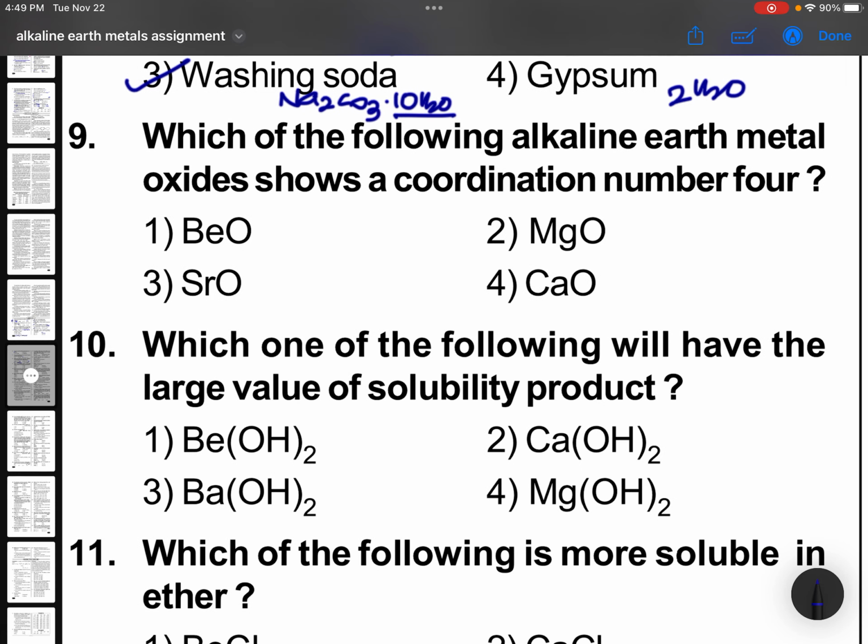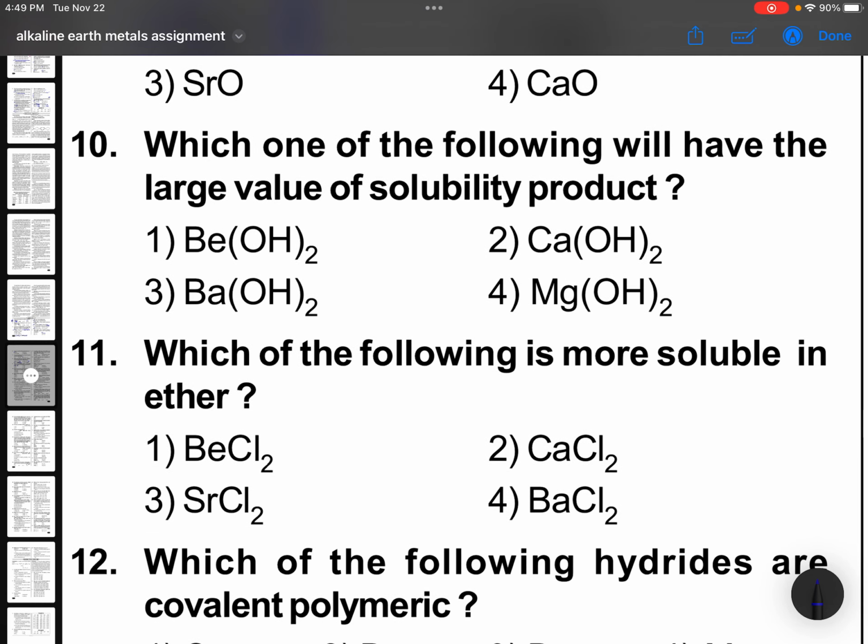Which of the following alkaline earth metal oxides shows a coordination number of 4? Coordination number of 4 is shown by only beryllium because it has no vacant d orbitals, non-availability of vacant d orbitals. So it is 4, maximum 4. All second period elements you can say.